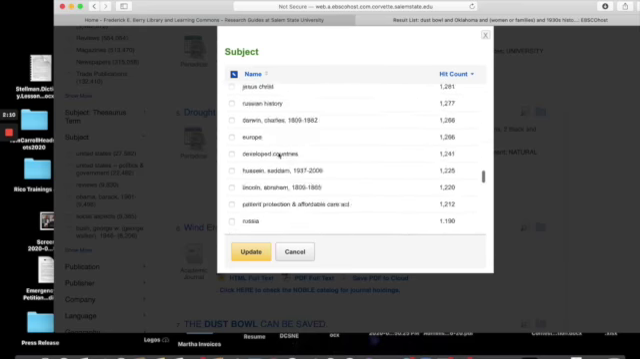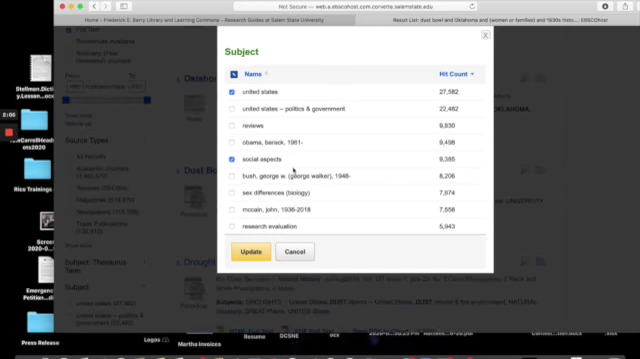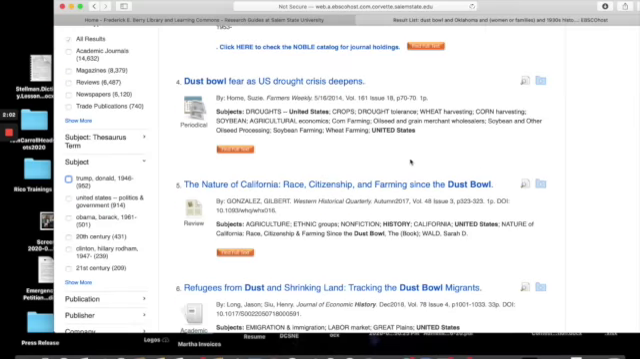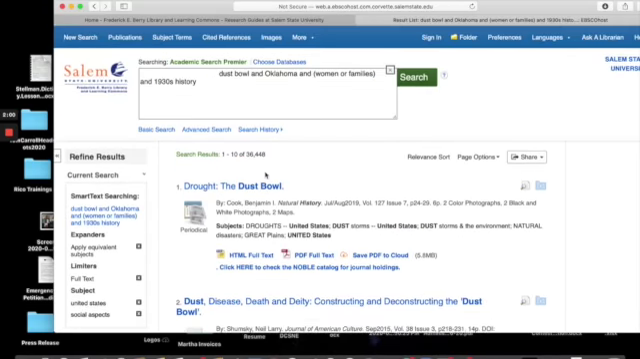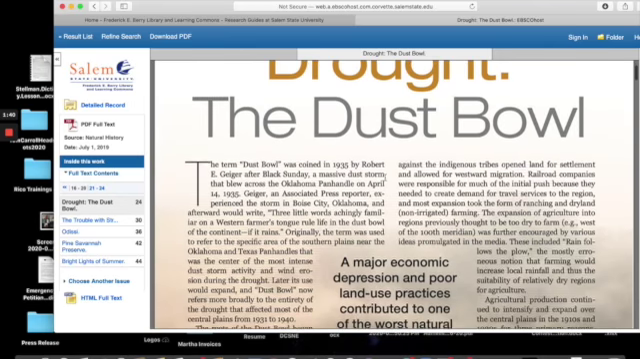So let's just limit these significantly. So we have here, we've clicked on United States and social aspects, which is still significant results, but I'd say 36,000 is a big improvement over 4.9 million. So that just shows you how using your search terms and limiting by subject can really clear things up. So let's click for the full text here, Drought: the Dust Bowl, because that sounds very applicable to our topic. So here we go.